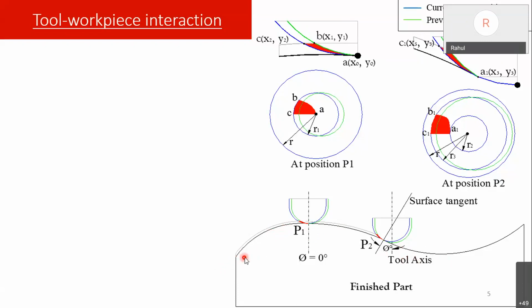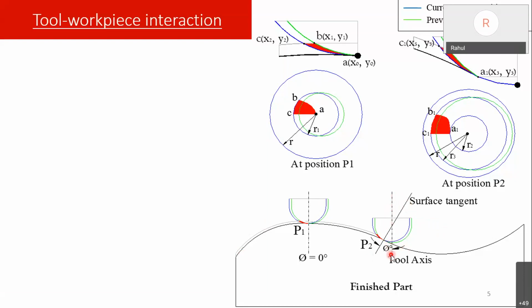When the tool moves like this, at every point of time the point of contact is changing. Either the tool is contacting at the center, that is the tool tip, or at this location, or this location. So the point of contact is continuously changing based on the tool inclination.